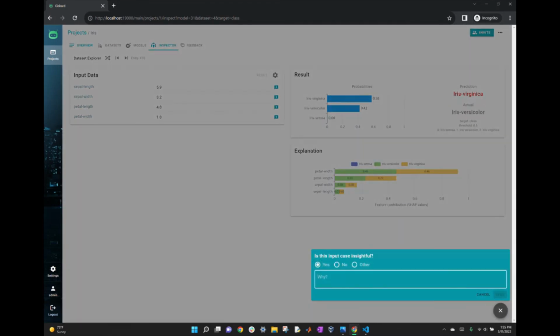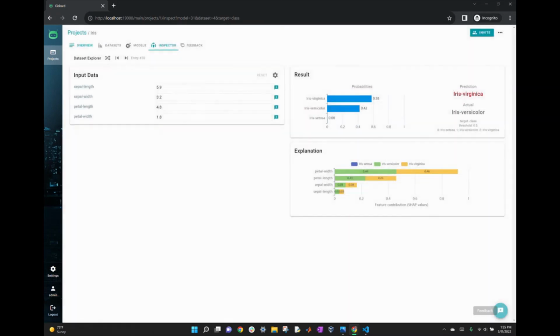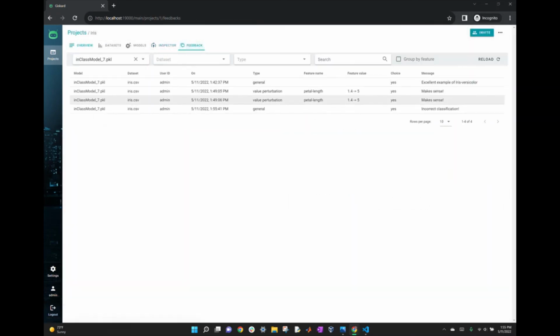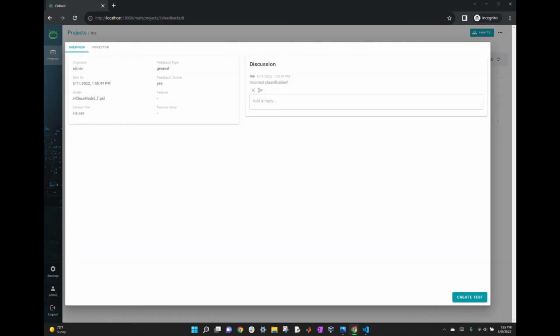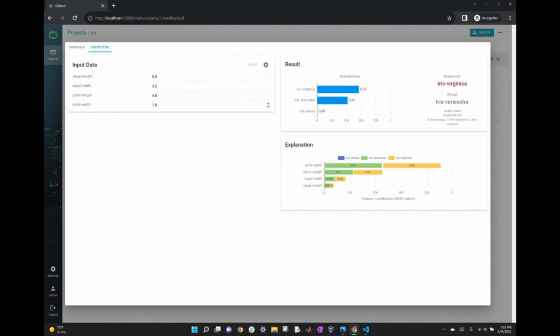Is this input case insightful? Yes, this is incorrect classification. We're doing something wrong here, and we want to know why. So if we send that feedback, and we go over to the feedback tab, we can see that other people working on this project are going to be able to see that feedback. You can see incorrect classification. Well, you might want to look at why. Like maybe look at the data point in here. So you can go back over here to the inspector, say, here's your results, here's your explanation, here's your input data. Maybe try changing things in here, see what happens.